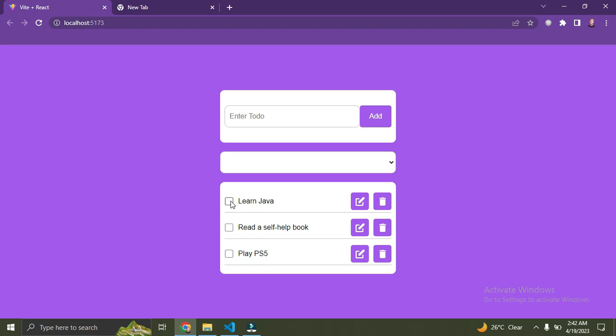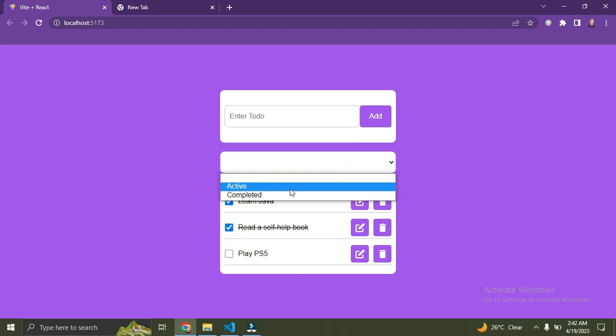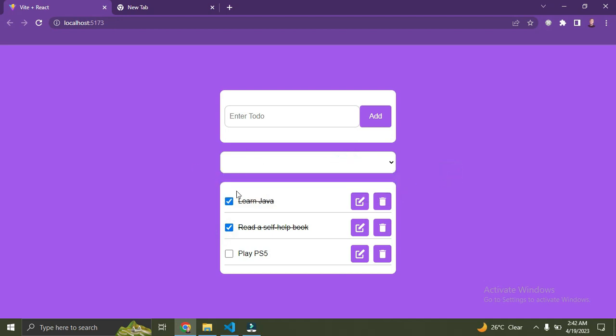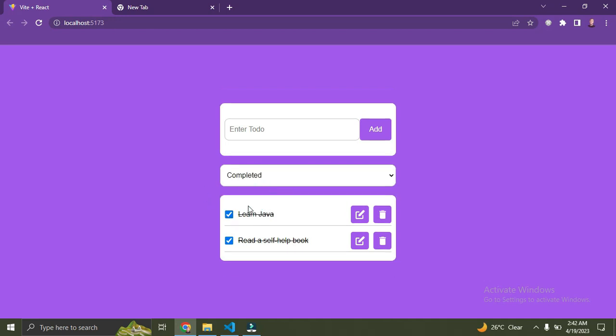So I could click on this checkbox, completed, and I can come here and filter based on their status. If I click on completed, I'm going to only have the completed to-dos on the screen. So you can see I only have the completed items on the screen. In this video I will show you how to build a to-do application with these features. We're going to be using ReactJS, so see you in the video.